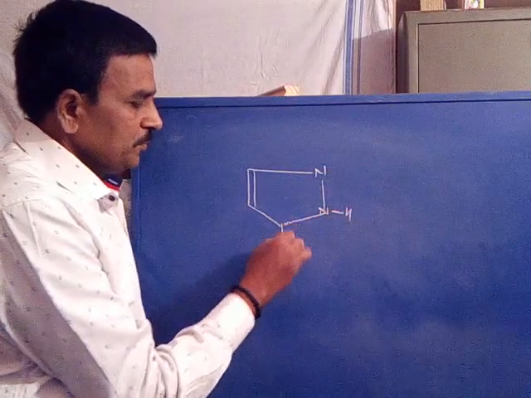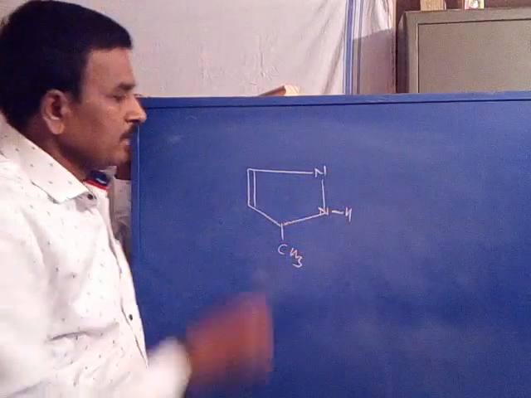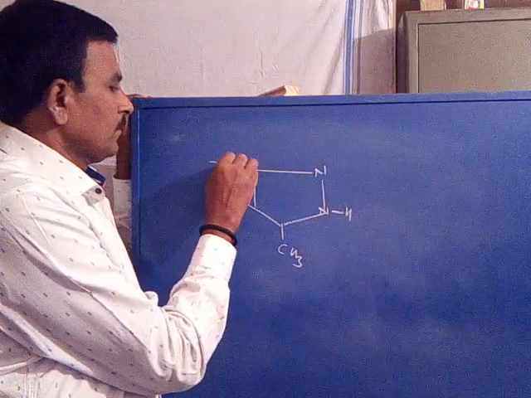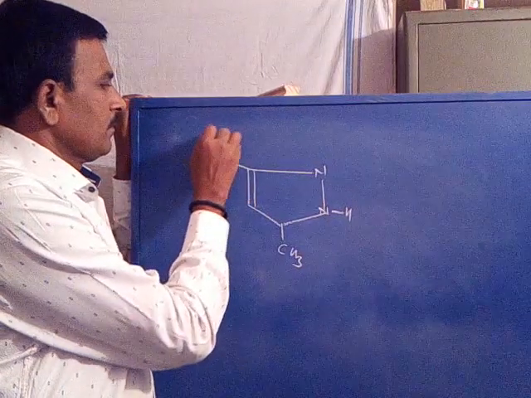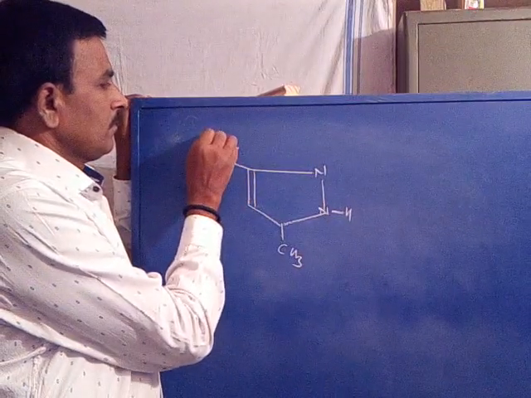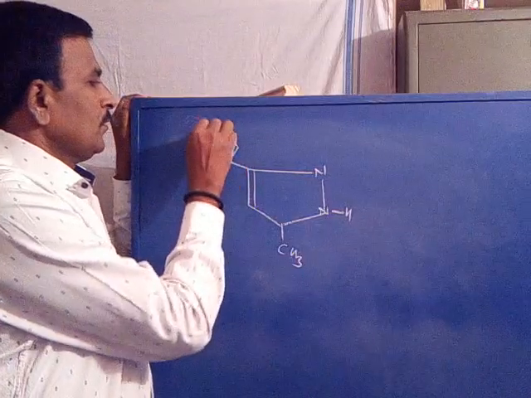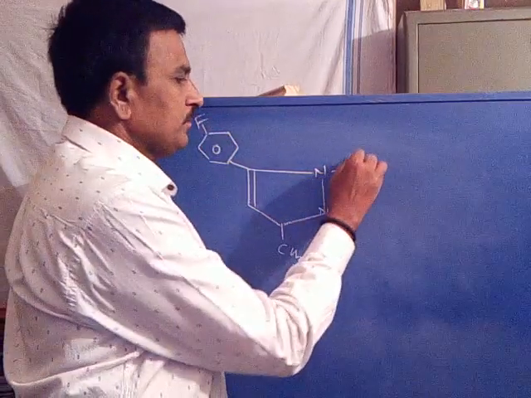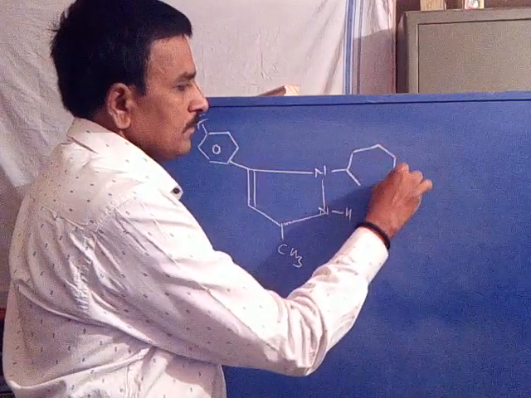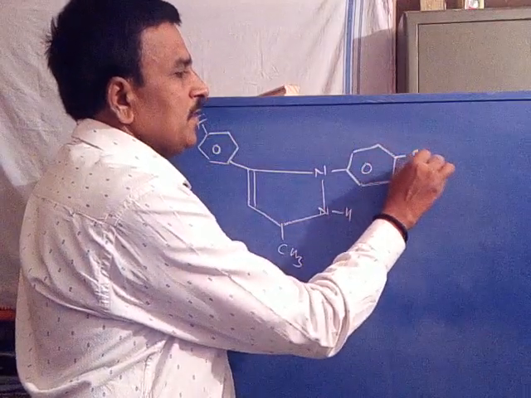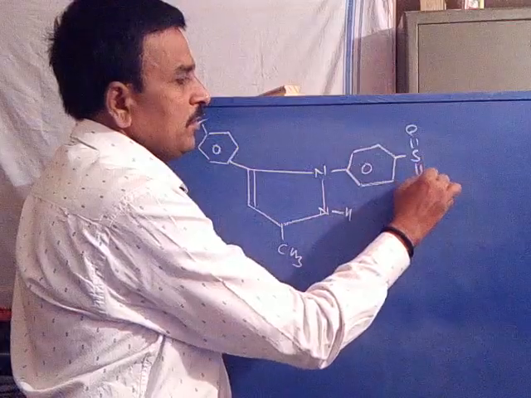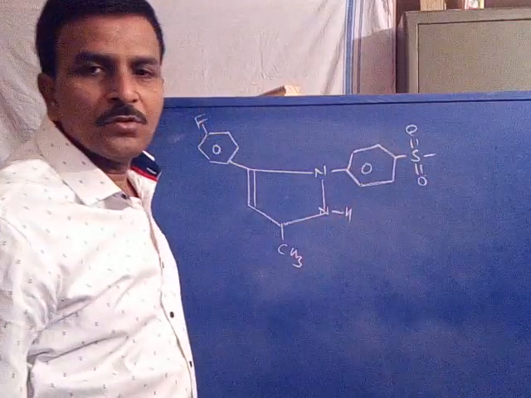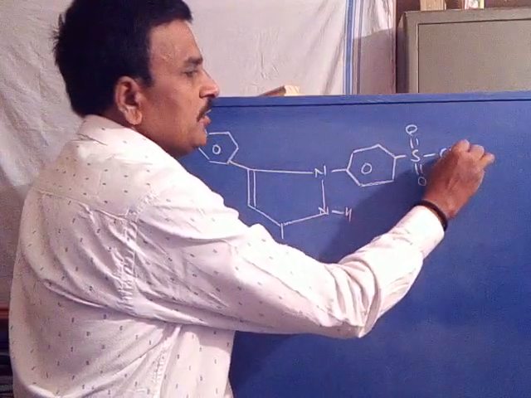This is NH group, CH3. Fluorine here. This is S double bond O, S double bond O, NH2 group, CH3 group.